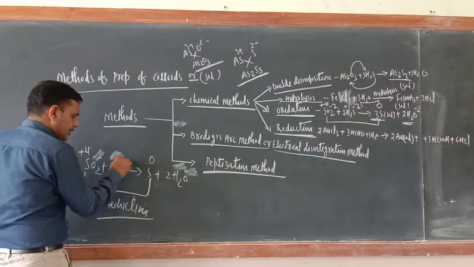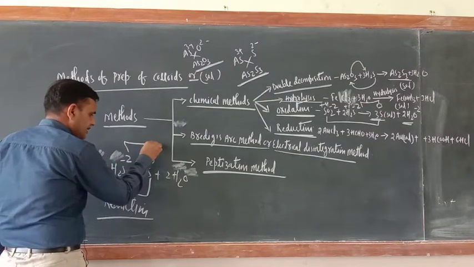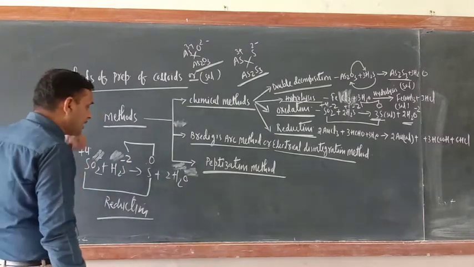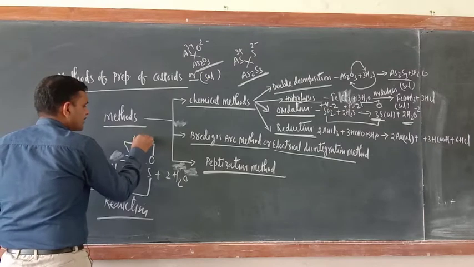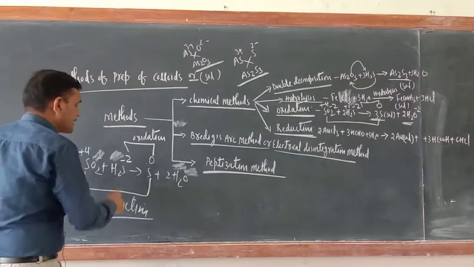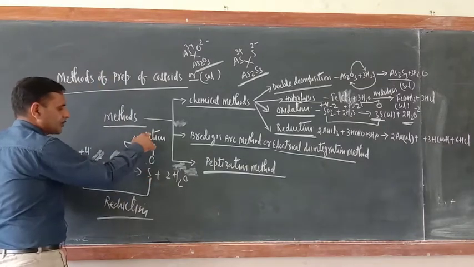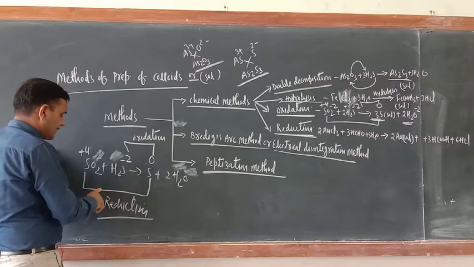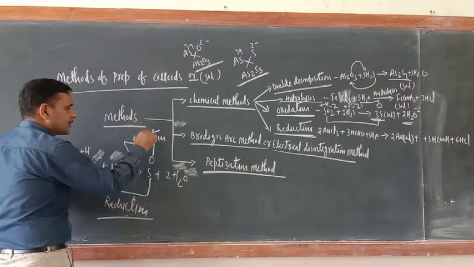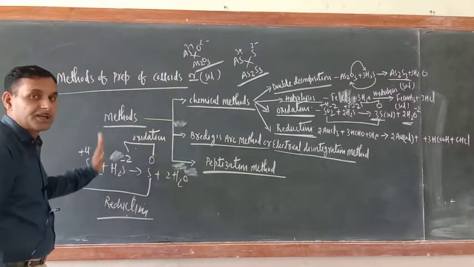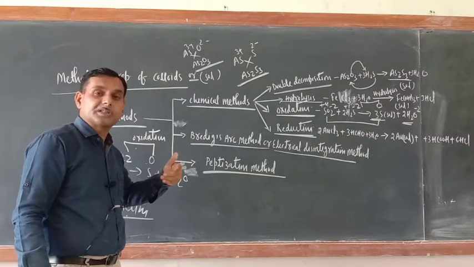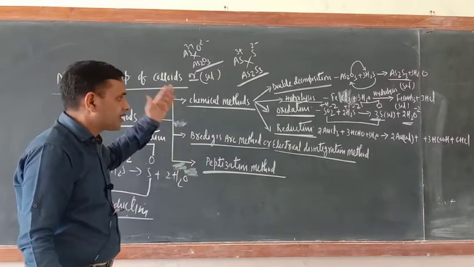What about this sulfur? This sulfur is here -2, but this sulfur is here 0. So there is an increase in the oxidation state. So here oxidation. So there is an increase in the positive oxidation number. So this is oxidation. Now try to understand. Sulfur is undergoing reduction and sulfur is also undergoing oxidation. So such kind of reaction is also known as disproportionation reaction. It means if the same substance undergo oxidation and reduction, that reaction is known as disproportionation reaction.